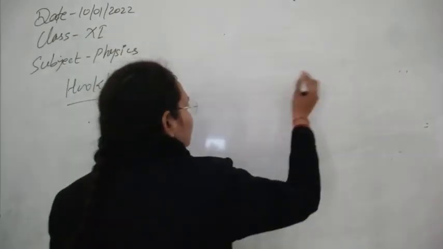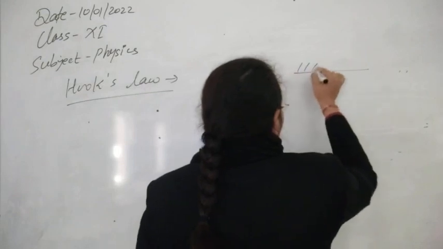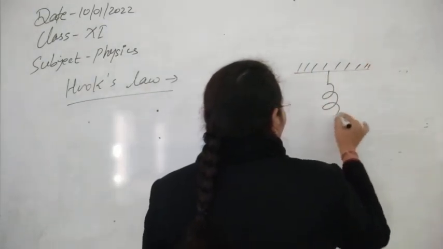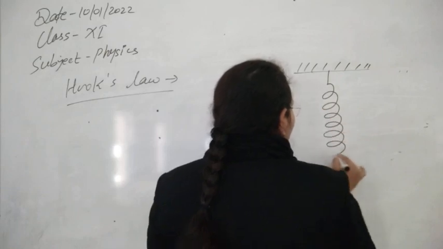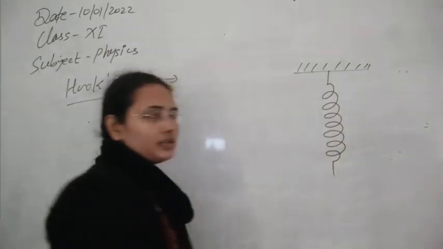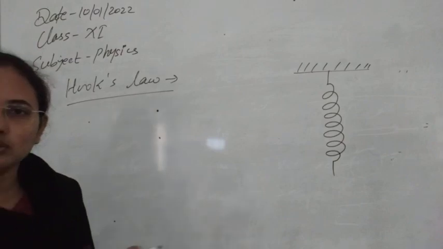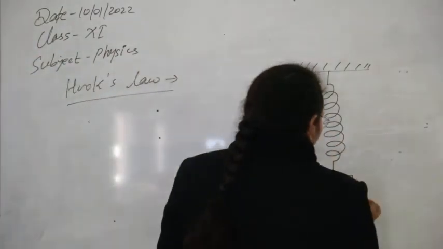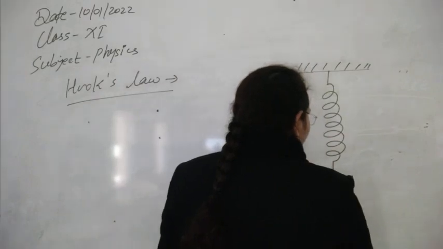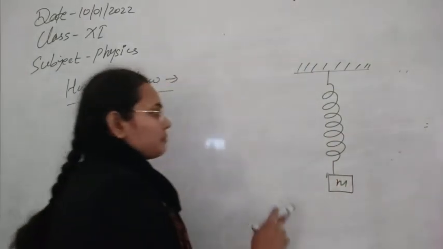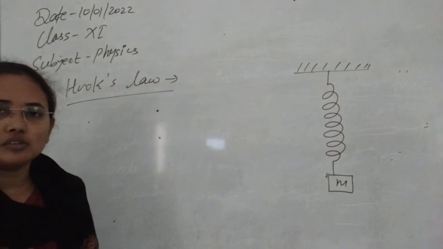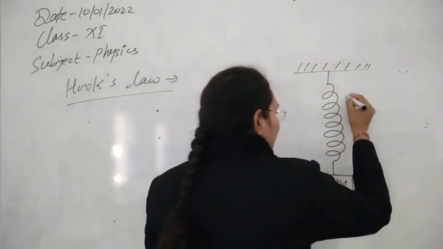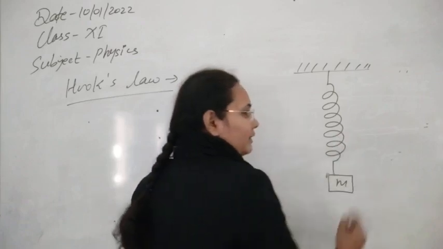For Hooke's law, he did one experiment. He took one spring. This experiment you will also perform in the laboratory. This is just a simple spring. You can also perform it at your home. Just take a spring and attach some masses here. This mass is variable. The spring should be fixed, and this end is free. You can also attach a scale with this.